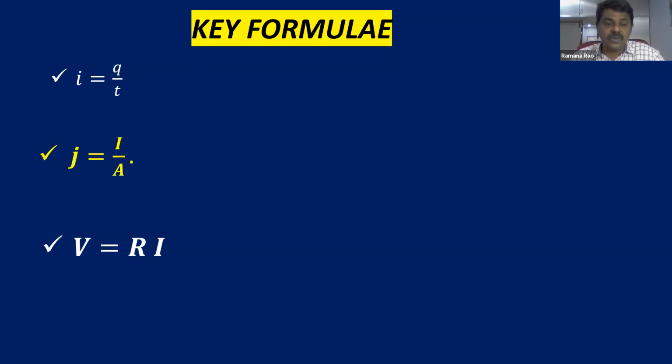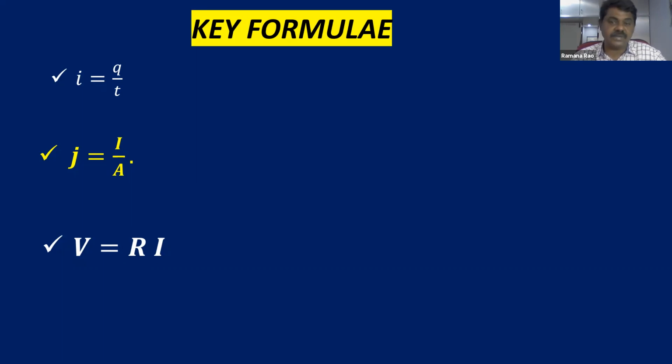Remember, children, a very important thing: R is the proportionality constant, V, potential difference, is a scalar, and I, electric current, is a scalar. So Ohm's law is expressed in scalar form here.